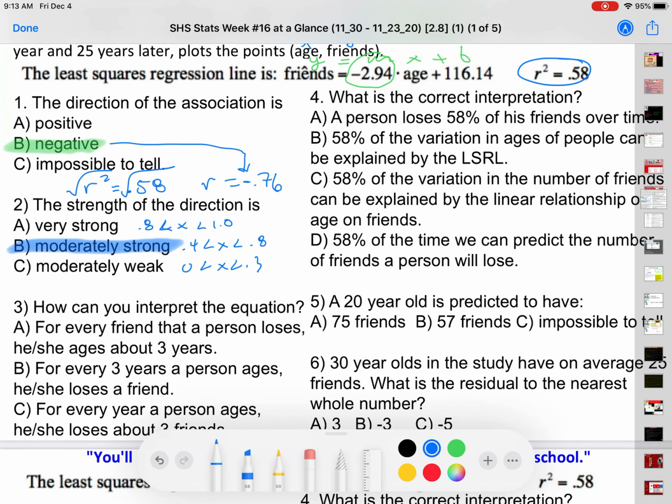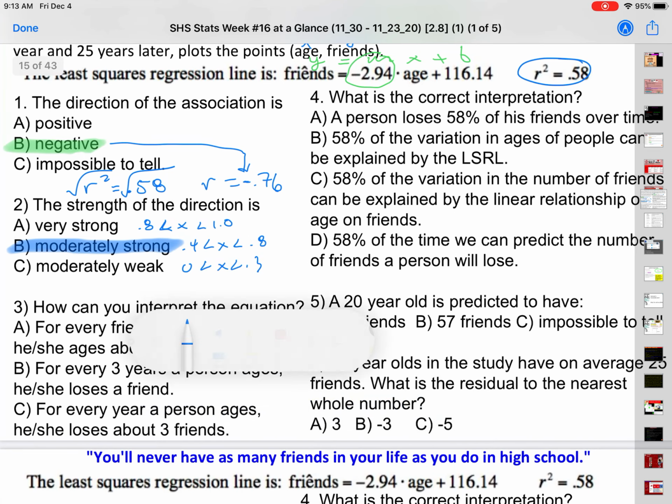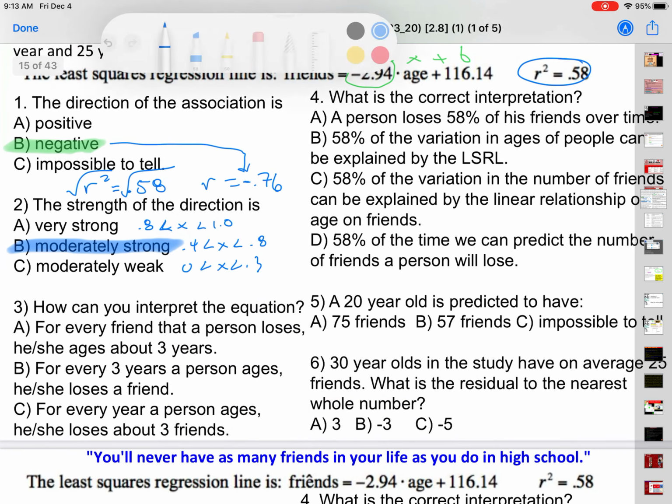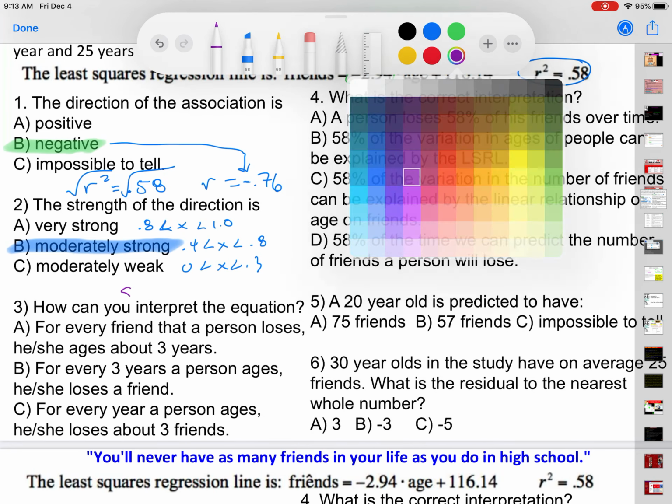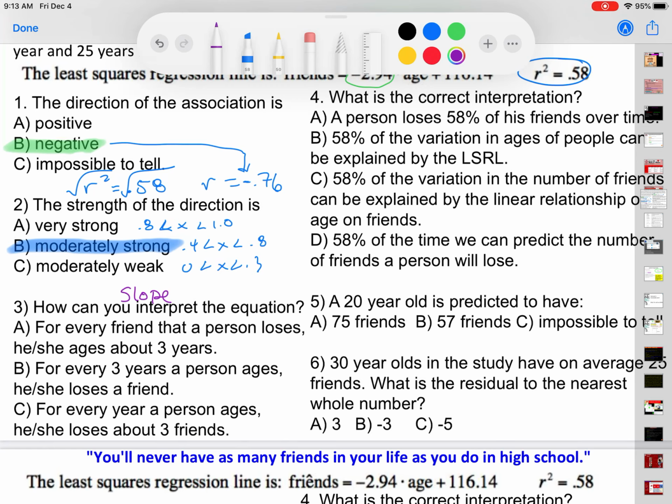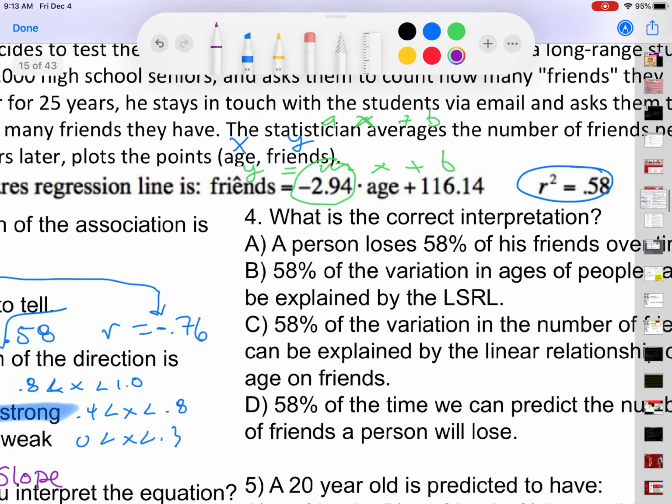Number 3. How can you interpret the equation? So, see if I can get rid of this. This problem here is talking about the slope. How do I know that? It's using the word for every. Okay, so let's just interpret slope. If I go up here, and slope is negative 2.94. It is the change of y over the change of x. That's what slope is.